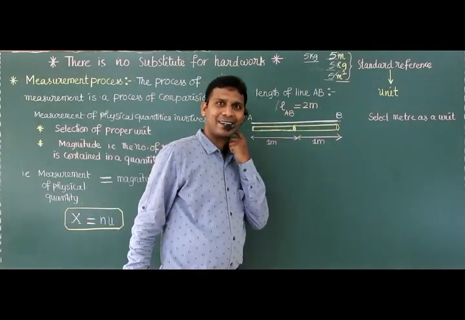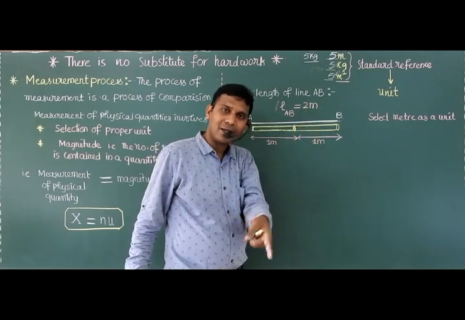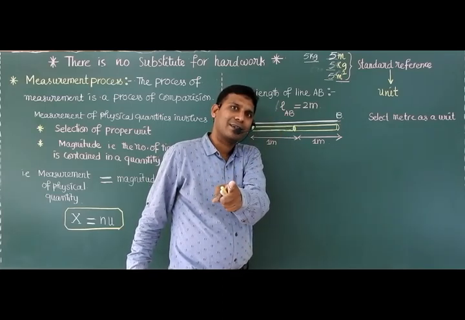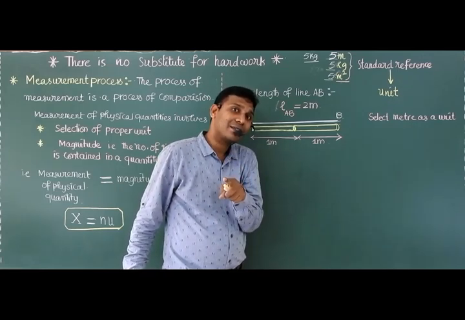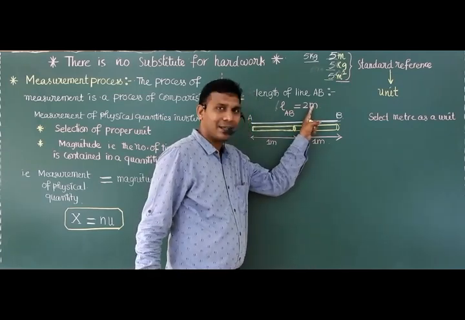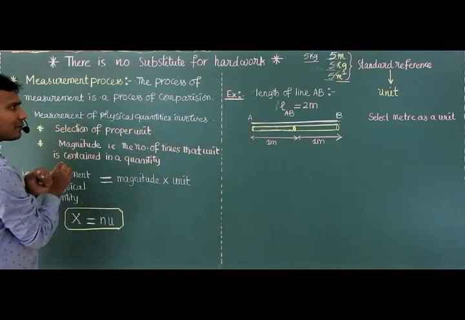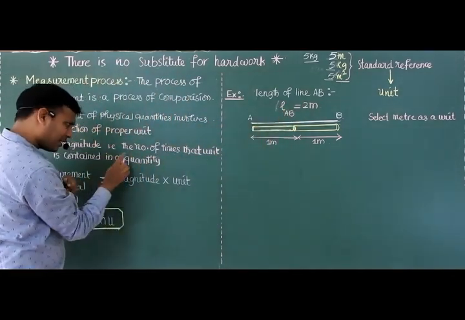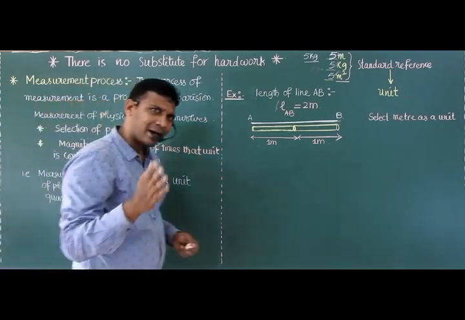Right, correct. Magnitude is nothing but a number. It is always followed by a standard reference, which is used for comparing the same physical quantity, meter. It is a standard reference. Now, the second one, magnitude. Magnitude is 2. Selection of proper unit is meter. But you wrote something here: the number of times that unit is contained in a quantity. Alright?